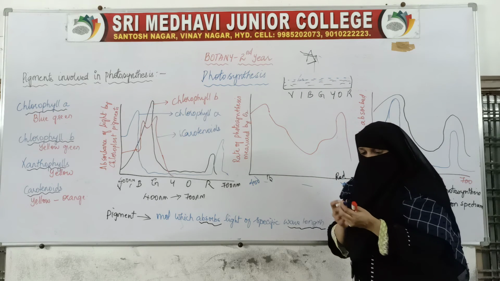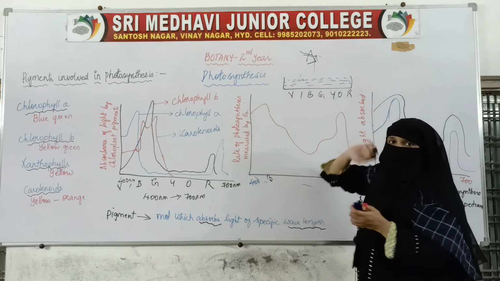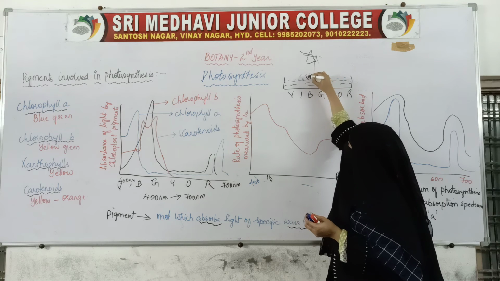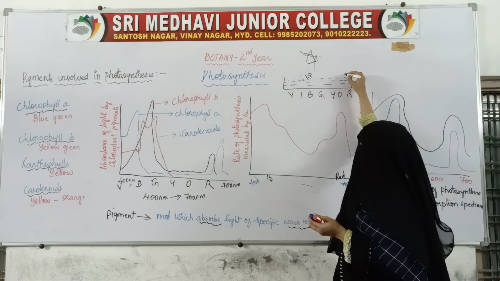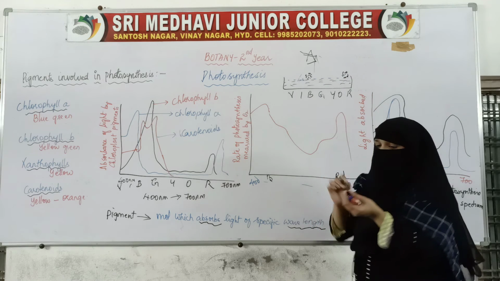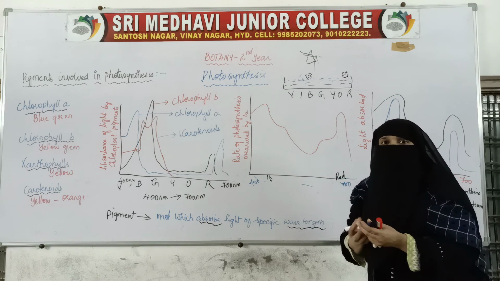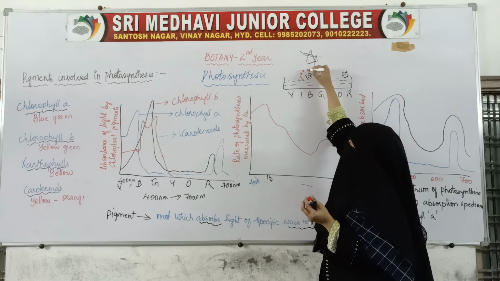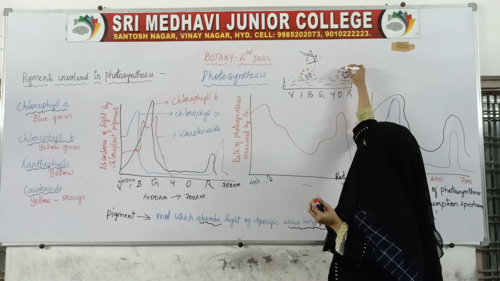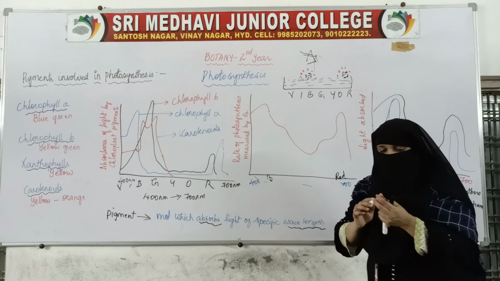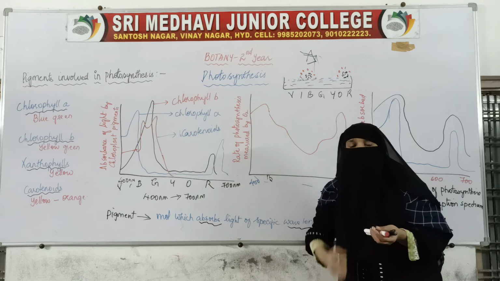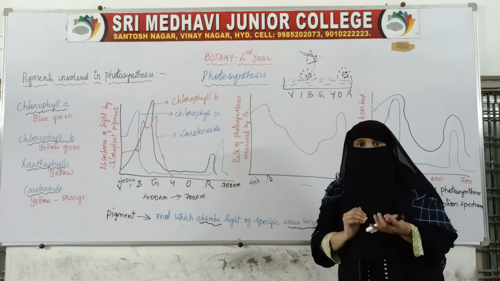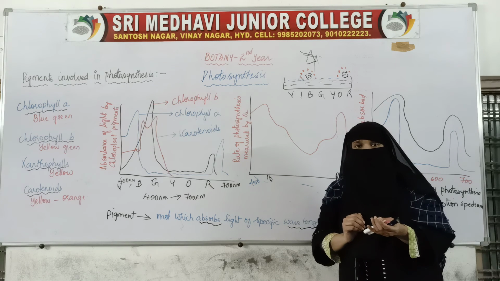So what happens is the algae which was spread evenly on the water surface come and accumulate at blue region and red region. And in this region we also see bubbles in the water. Algae will come and accumulate, and we'll also see bubbles. So here, those bubbles are nothing but oxygen.